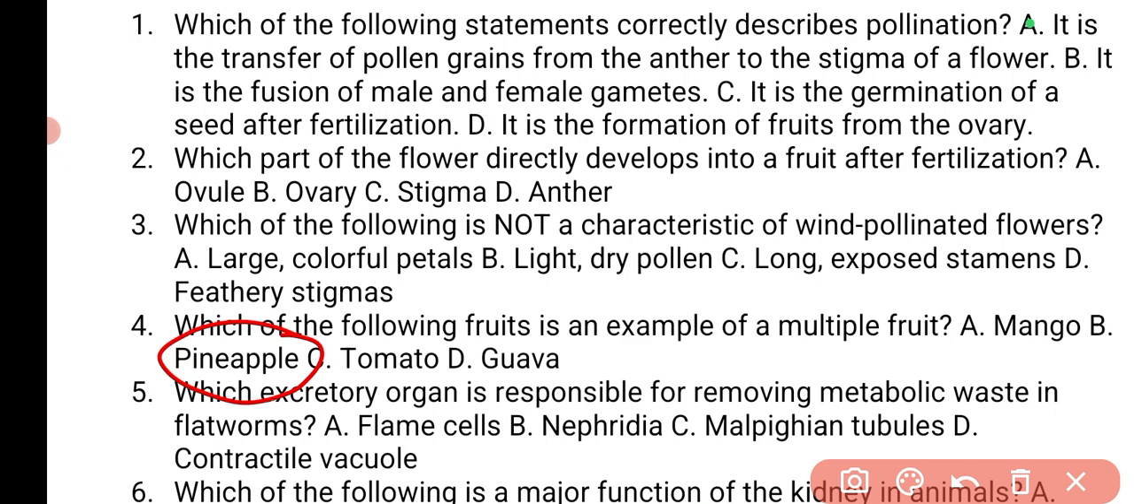Now we have, which excretory organ is responsible for removing metabolic waste in flatworms? The answer is flame cells. If you remember, I gave you FF, flatworms, flame cells. That's one way you can remember. But of course, we went through this anatomical comparison of the reproductive systems in all of these organisms. So do well to see that video. I'm going to link it in the description below.